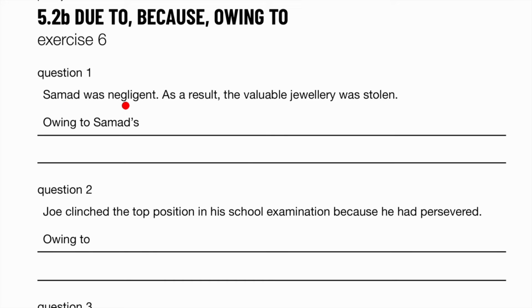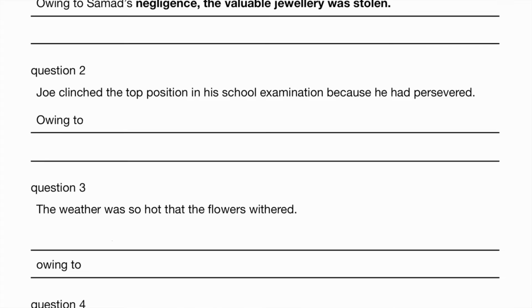Samad was negligent, so he didn't pay enough attention to doing his job properly. As a result, the valuable jewelry was stolen. So was he the security guard at the place? I don't know, probably. So owing to Samad's negligence, the noun form of negligent, okay, the valuable jewelry was stolen.